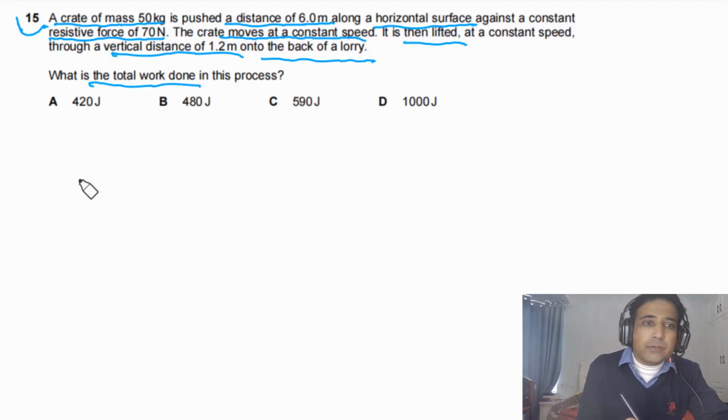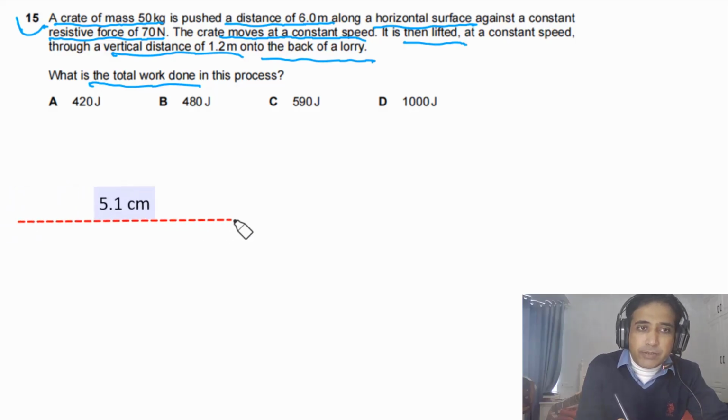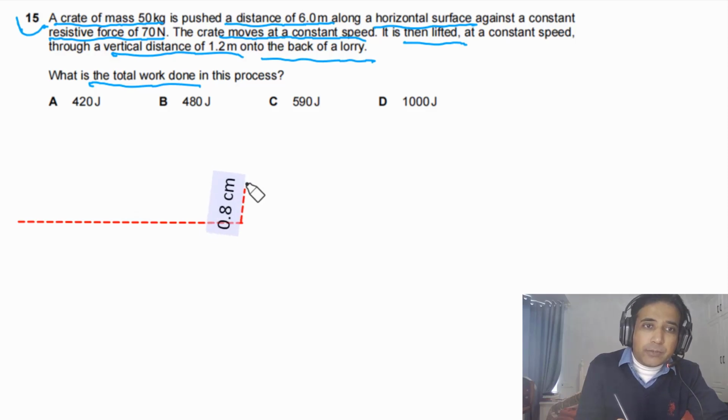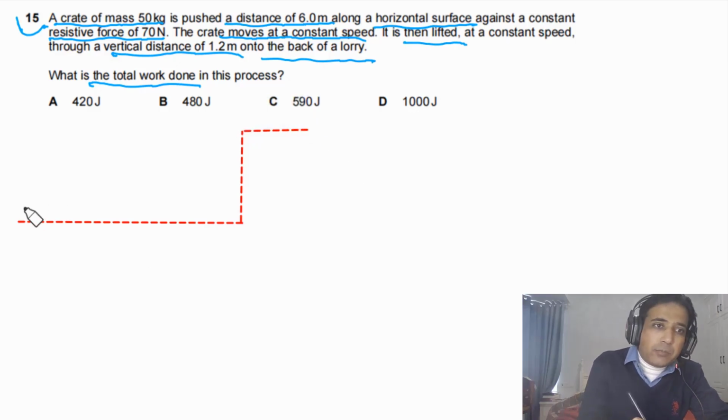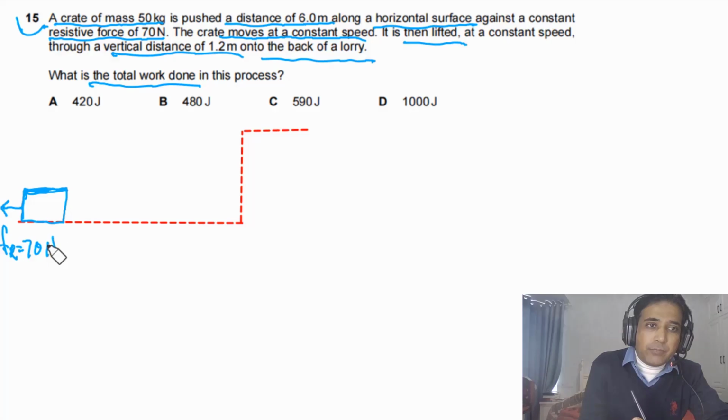So how can we answer this question? The best way is simply to sketch. This is the horizontal surface, then we lift this block, and you can imagine this is the back of the lorry. First of all, the block was moving at constant speed on the horizontal surface. So the resistive force Fr is given to us, equal to 70 newtons.